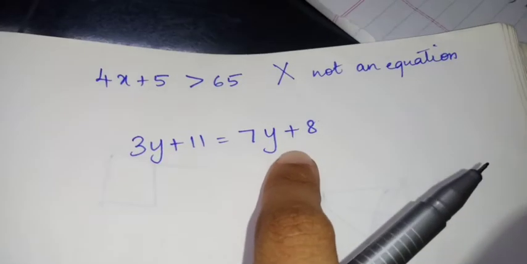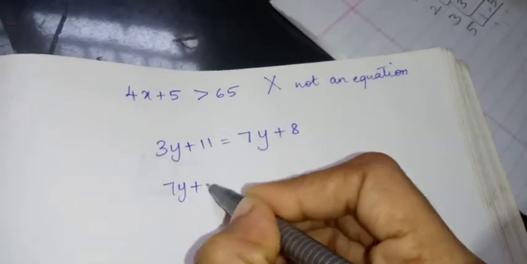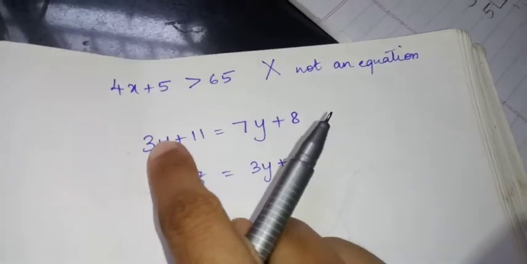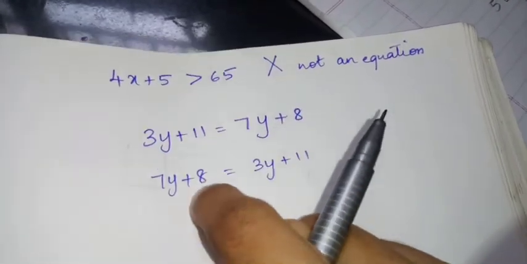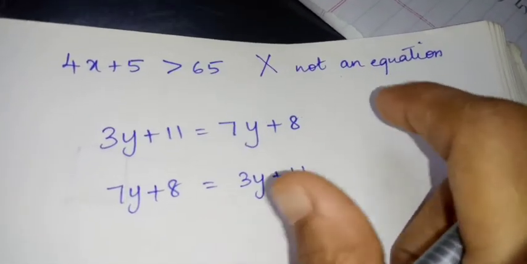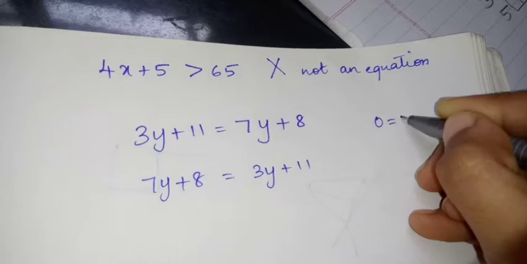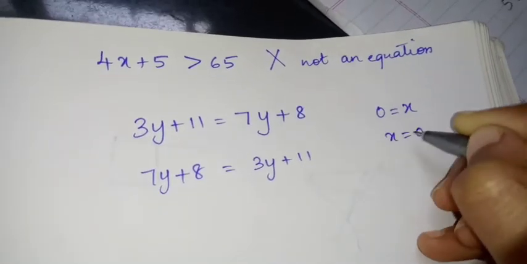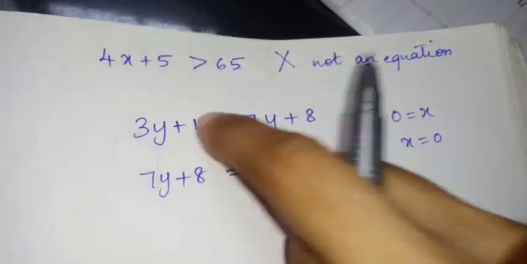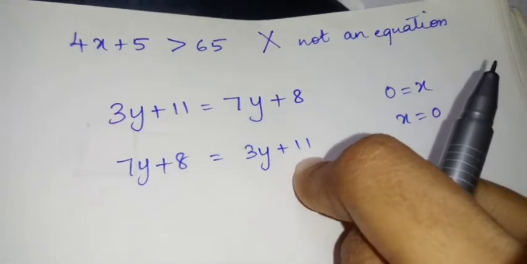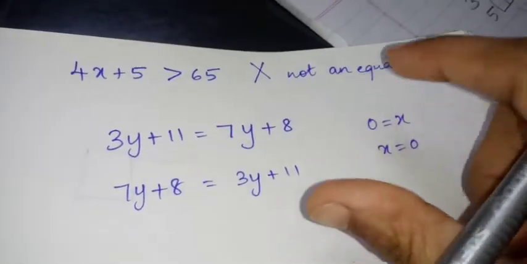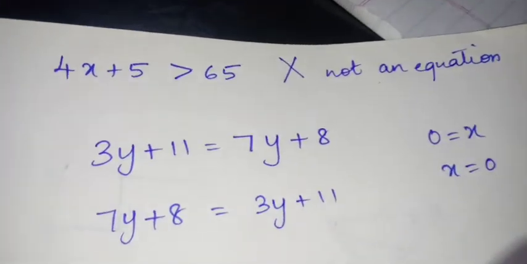If you write like this also it is equal, or if you exchange this expression and write also, it is equal. See, I have written this expression here and this expression here. Both are equal. Even if we exchange like that, no problem. Sometimes, listen, 0 is equal to x or x is equal to 0. Both are same. Likewise, when we exchange this expression also, its value never changes, so it is equal. So, understood children? This is your main concept of equation.